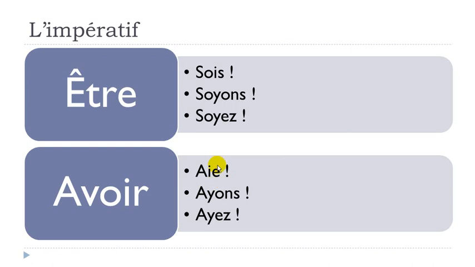Remember, the final E is not pronounced, so you only have this A-I sound. Aie. Okay? Aie, ayons, ayez. Okay, so one more time. Sois, soyons, soyez. Then aie, ayons, ayez. All right?